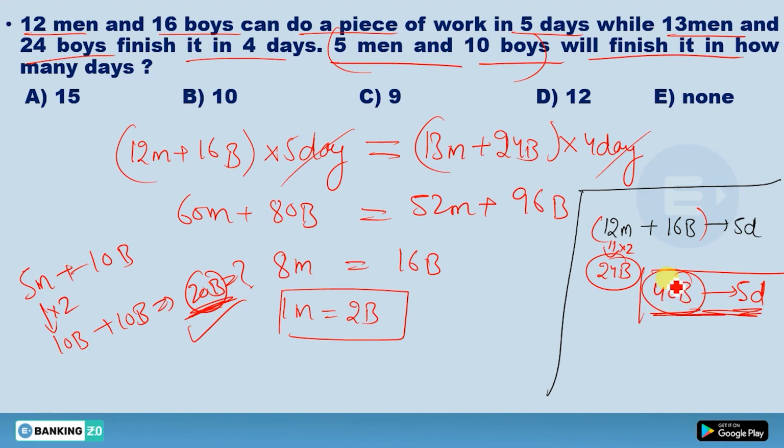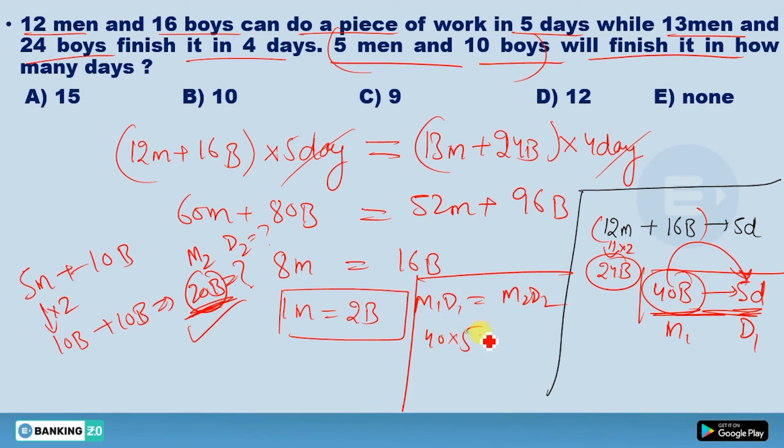Now see, 40 can do it in 5 days. Now you have half the men, so your days will be double. Or you can say this one is your M1, this one is D1, and this one is your M2. What should be your D2? So M1 D1 would be equal to M2 D2. So 40 into 5 would be equal to 20 into D2. Now this 20 will cancel with this 40 by 2, times 5 into 2. You are going to get D2 as 10 days. So I hope this concept is very clear to you. Done. So this was time and work for 2 days.